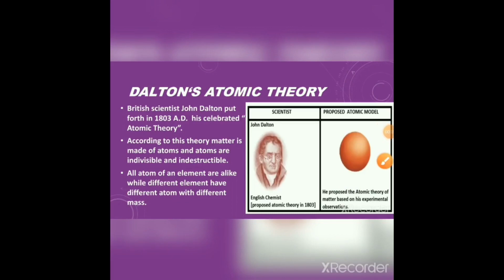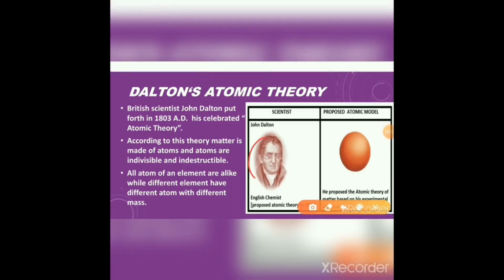Dalton's atomic theory. With the help of the figure we'll see, here is a picture of John Dalton, the scientist, and he proposed the atomic model here. The British scientist John Dalton put forth his celebrated atomic theory in 1803 AD. According to this theory, matter is made up of atoms and atoms are indivisible and indestructible. All atoms of an element are alike, while different elements have different atoms with different mass.